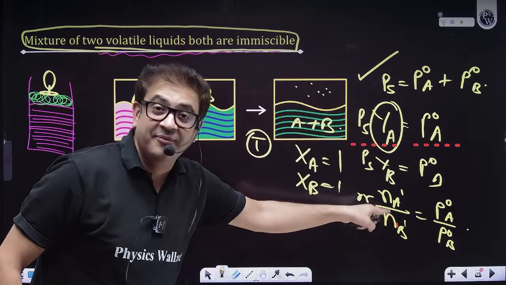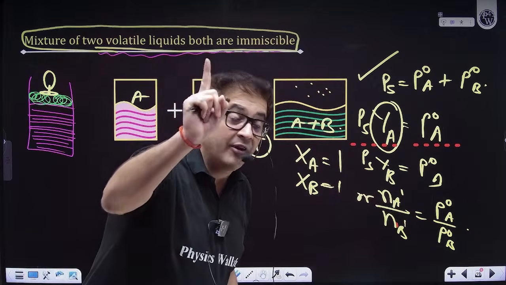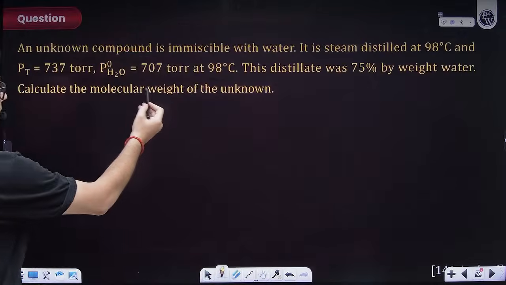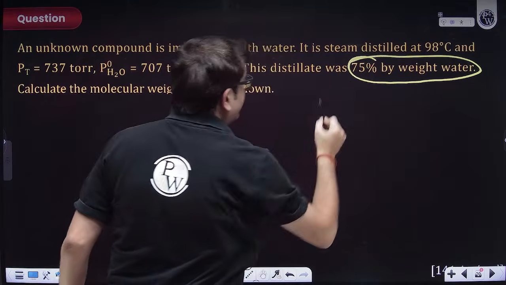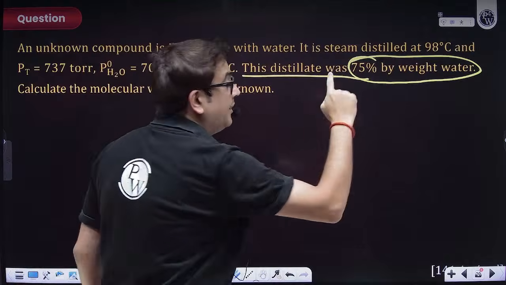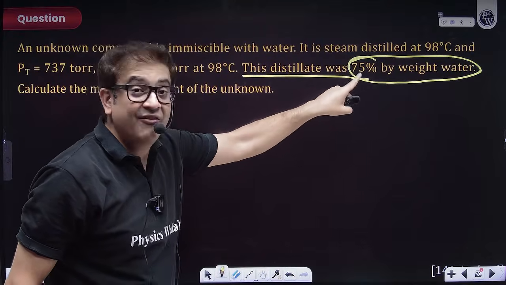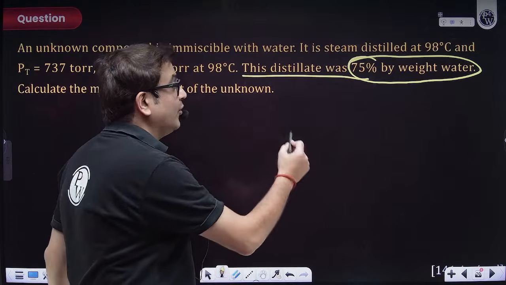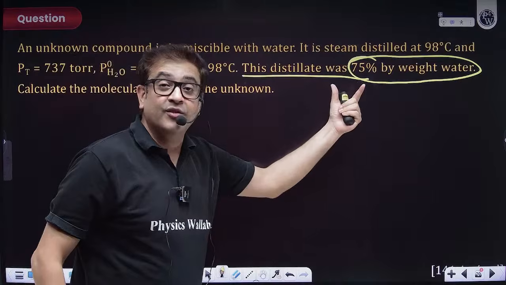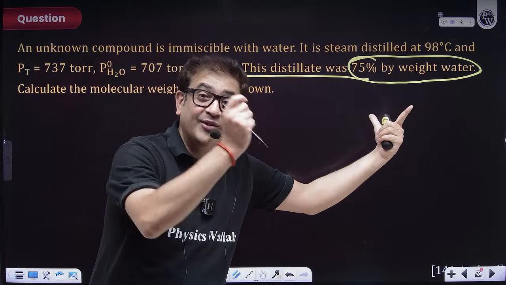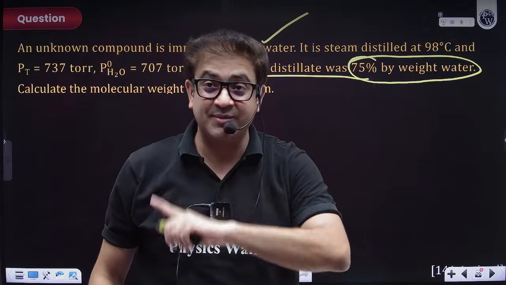Suppose weight is given. So you can calculate molar mass. A similar question came in JEE. See, the weight is given. It is 75% by weight of water. So the distillate, as in the vapor composition, is given. The vapor composition was 75% by weight of water. So you can obviously apply that in the formula and solve such questions. So these are for immiscible liquids.